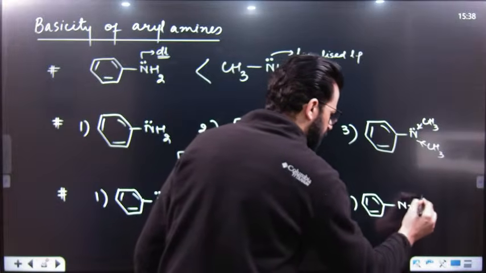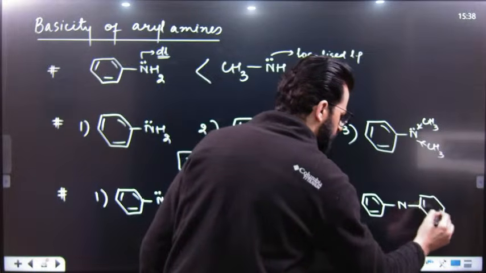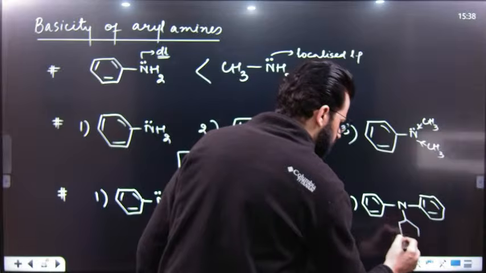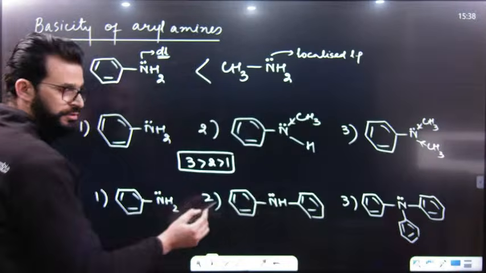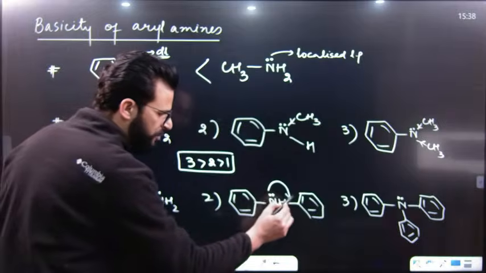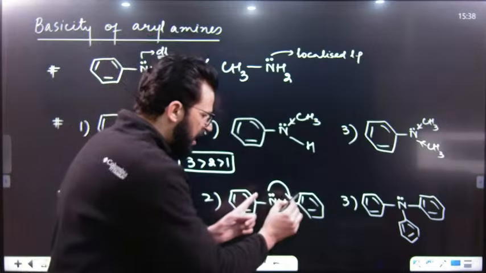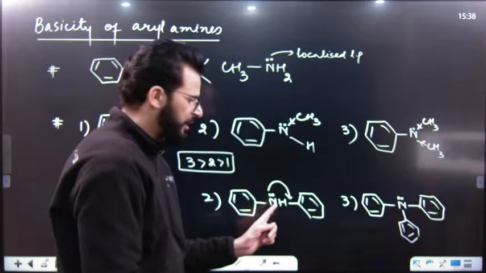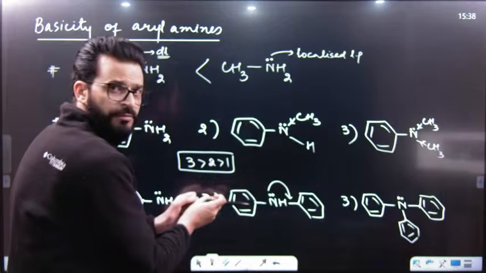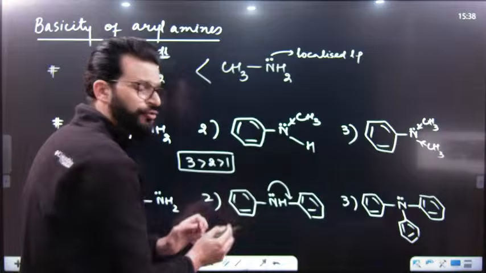Now, what will happen over here? Basically, these phenyl rings will act as electron withdrawing groups. That means this phenyl ring can now withdraw electrons from this nitrogen. Similarly, this can withdraw electrons from this nitrogen because of resonance.